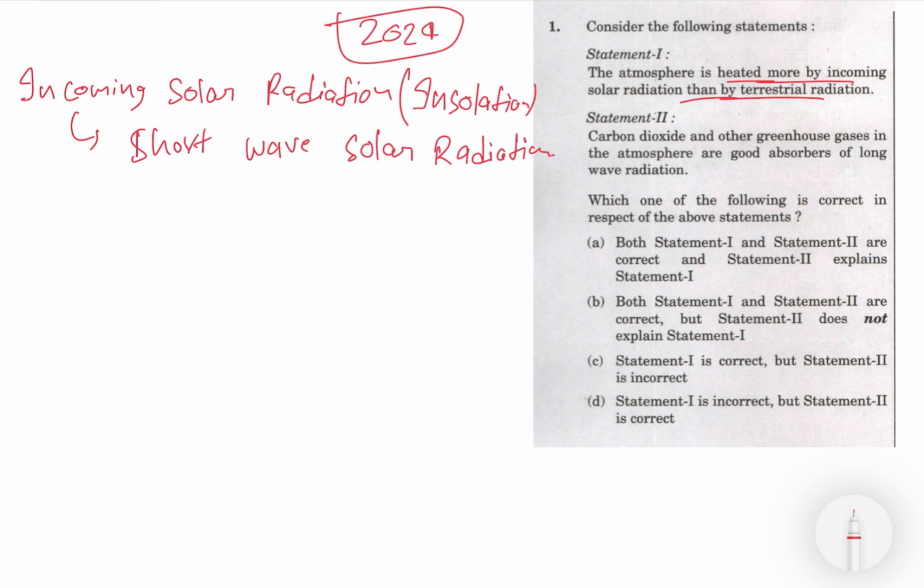And second is terrestrial radiation. One more piece of information: incoming solar radiation is coming from the sun directly. We know that whatever energy is present on earth is because of the sun, because the sun is the only source of energy for the earth. So this is coming from the sun. That's why it is called solar radiation.